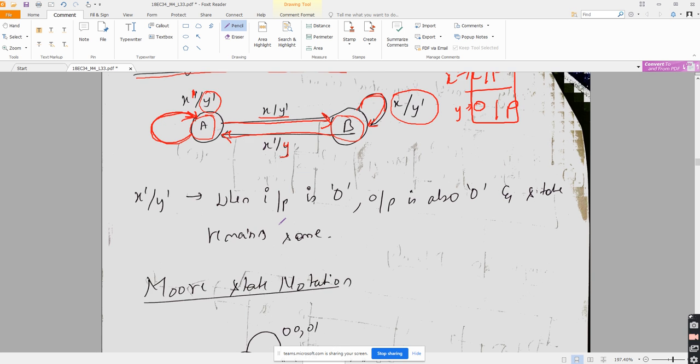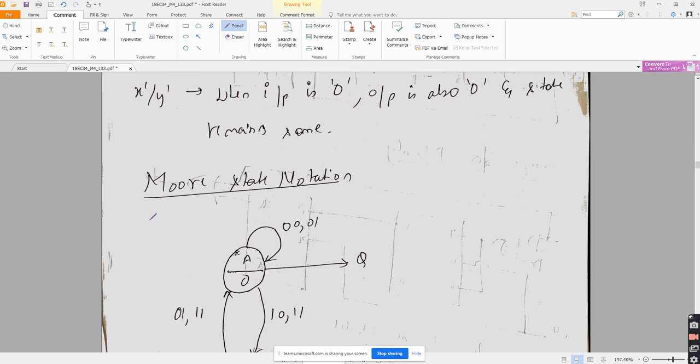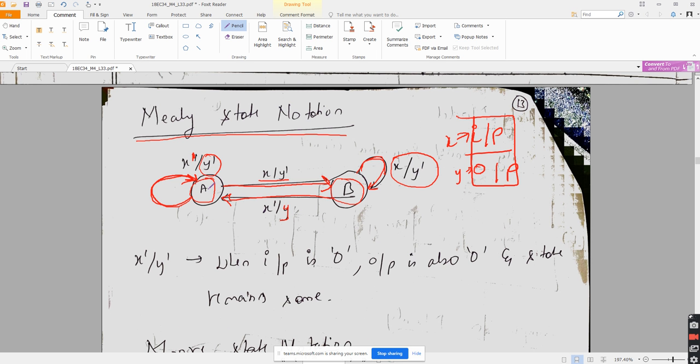Next, Moore. In Moore state notation, the state output is fixed. Here A is a state, this state can take the value 0 or 1. B, this state also can take the value 0 or 1.